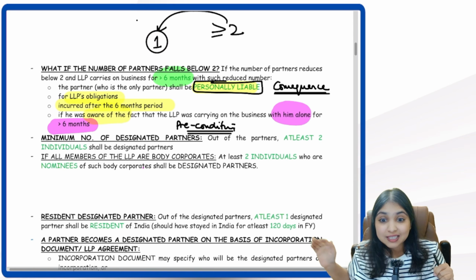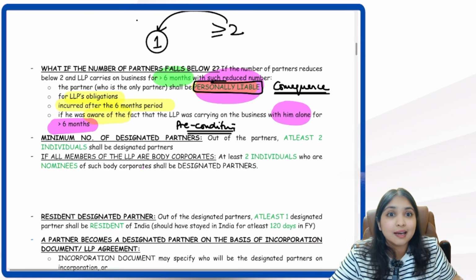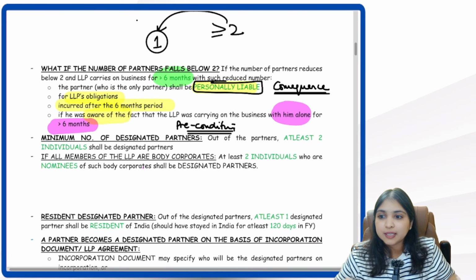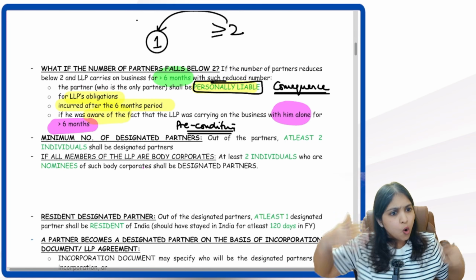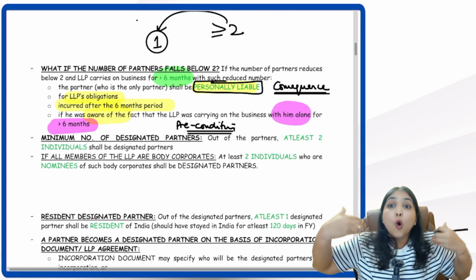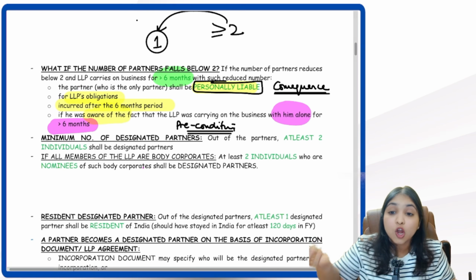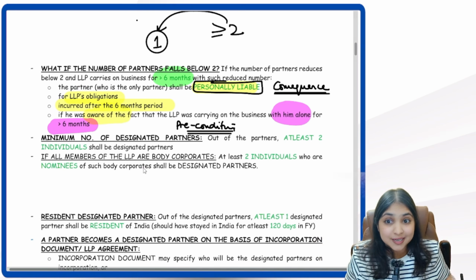What is the consequence? Till now he was having limited liability. Now he will become personally liable. Personally liable for whose obligations? For LLP's obligations. All the LLP's obligations? No. He will become personally liable only for those LLP's obligations which were incurred after the 6 months period. For those obligations only he will become personally liable.